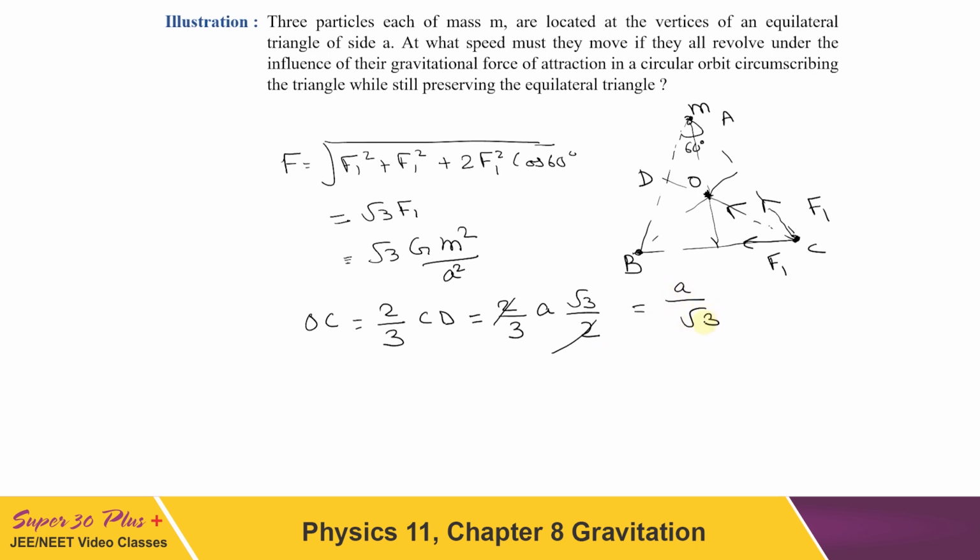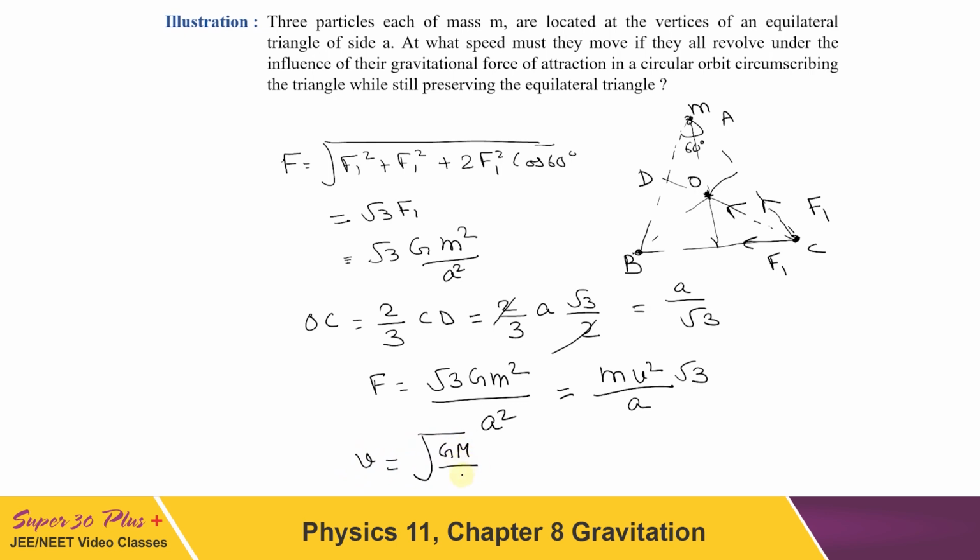Now if I substitute this value, then we can write F to be equal to root 3 G m square upon a square, and that should be equal to the necessary centripetal force as all the masses are moving along a circle for which O is the center. So it should be equal to m v square by r. Now what is this r? This r should be equal to the length OC, so that is equal to A upon root 3. Now on calculating these values, we will get v to be equal to root under G m upon A.